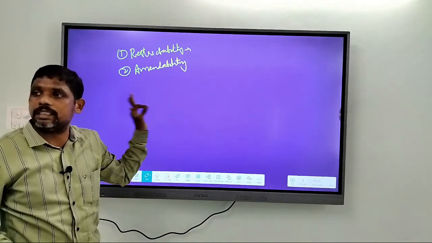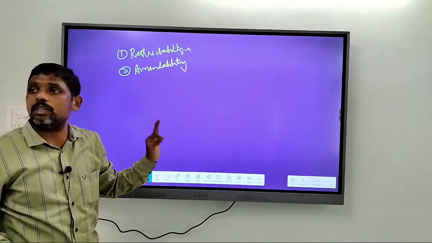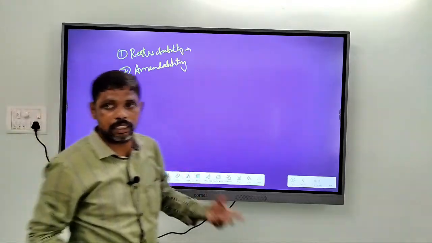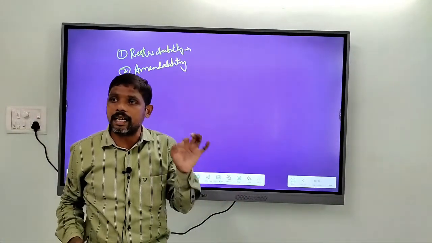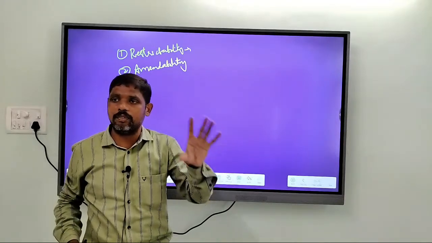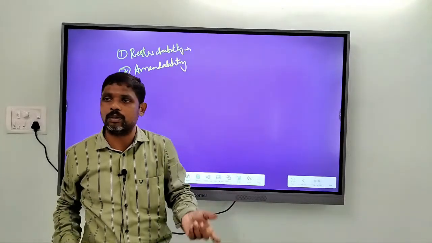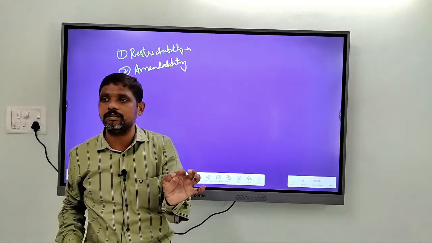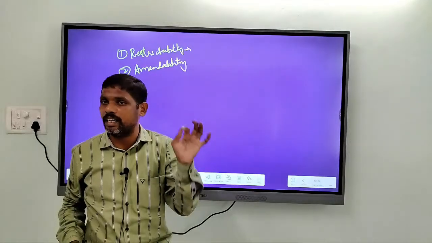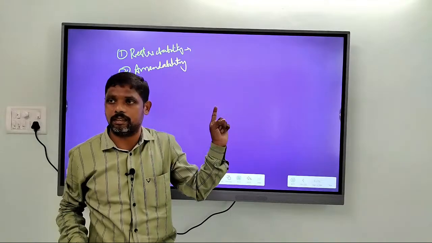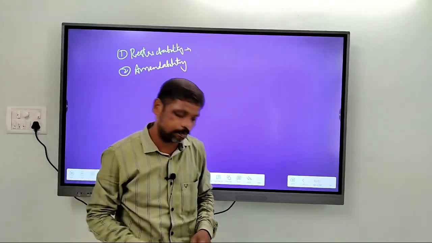You can get this discussion from Introduction to the Constitution by D.D. Basu. So whatever I am teaching in this class now, you can get it from D.D. Basu. So for one topic or for a few topics, you need not read the entire textbook or purchase the entire textbook. Just focus on the class. Write running notes, particularly the case studies that I am going to discuss here. It is very important.